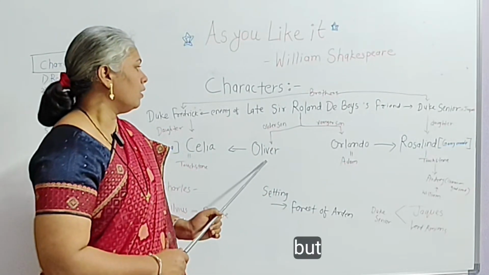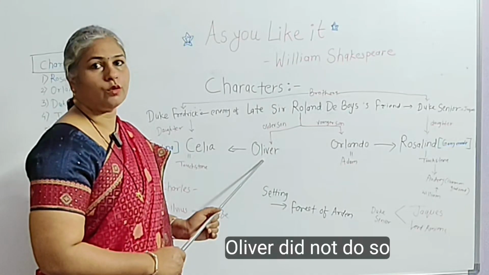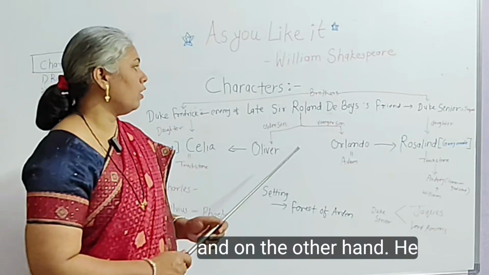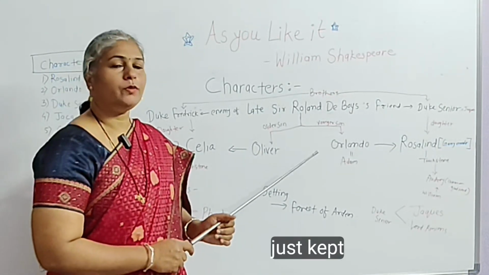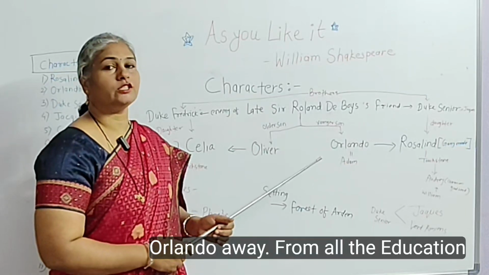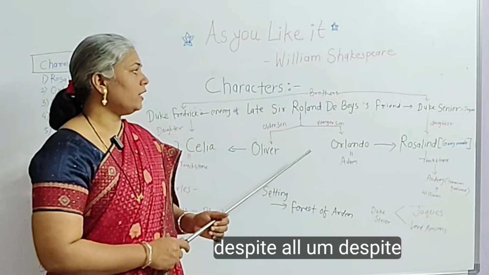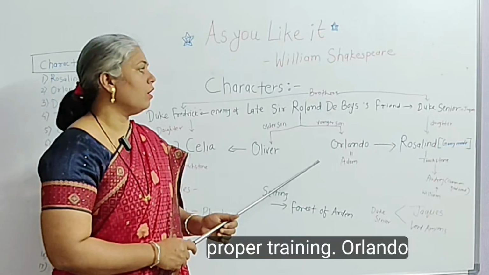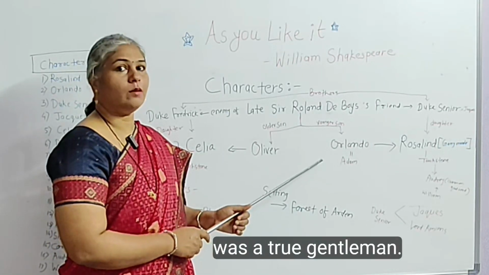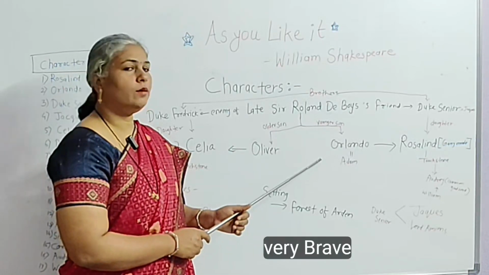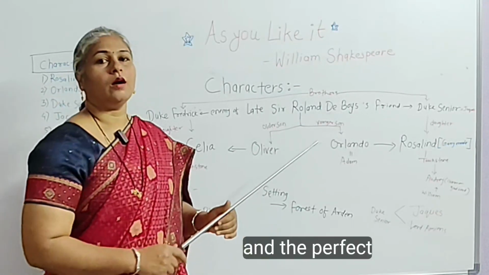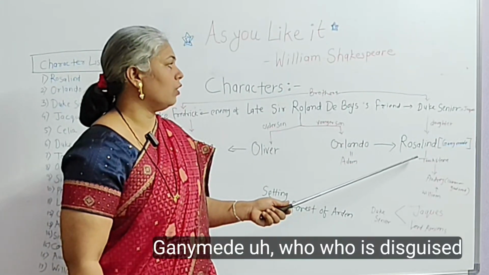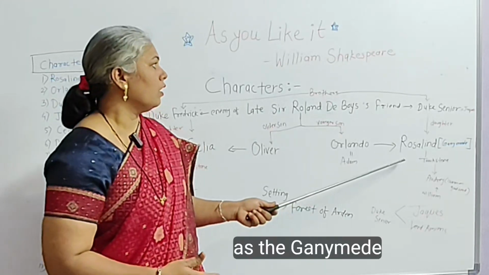But Oliver did not do so. He refused to obey his father, and on the other hand, he just kept Orlando away from all education and training. Despite not being educated or having proper training, Orlando was a true gentleman. Yes, he was very brave and the perfect suitor for Rosalind, our heroine, who is disguised as Ganymede.